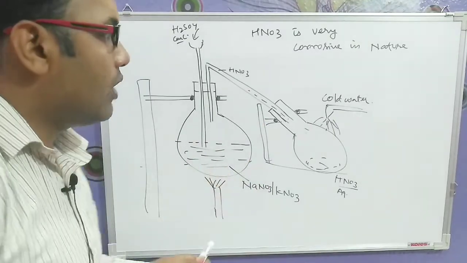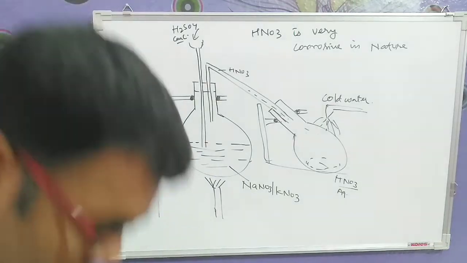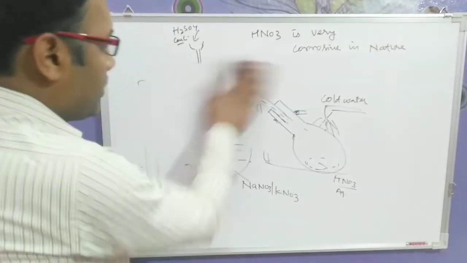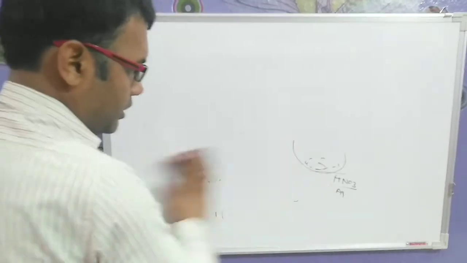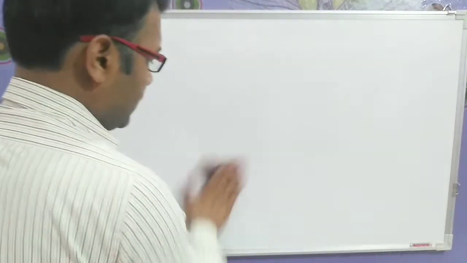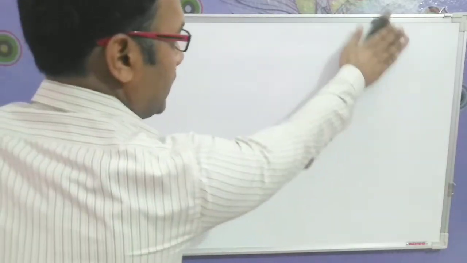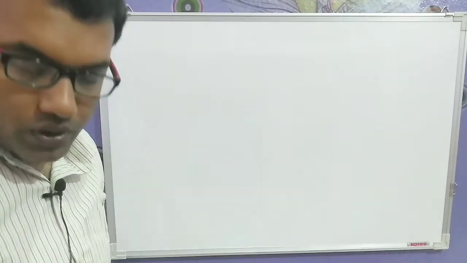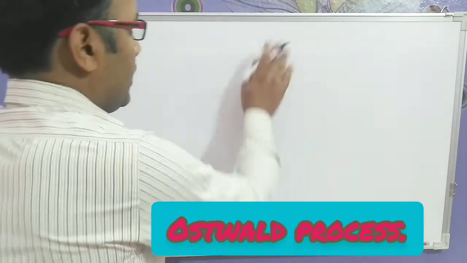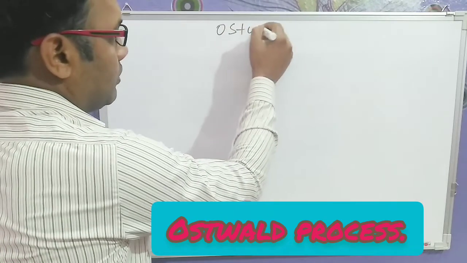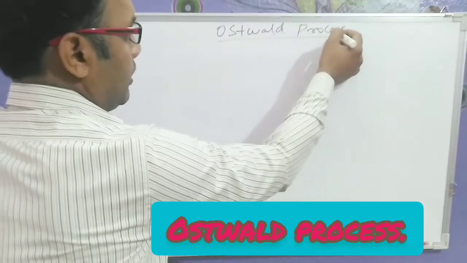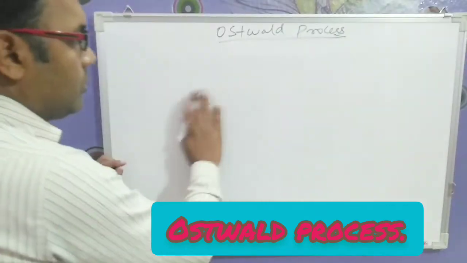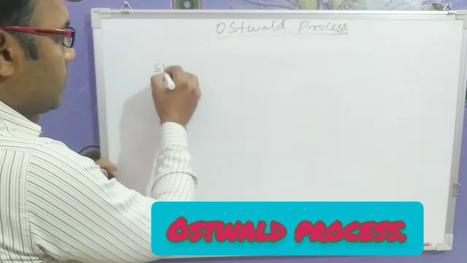Now coming to the next topic, that is the industrial method for preparation of nitric acid, and we call that the Ostwald process. The Ostwald process is the continuation of the nitric acid and ammonia chapter. In the Ostwald process, we have 3 steps.